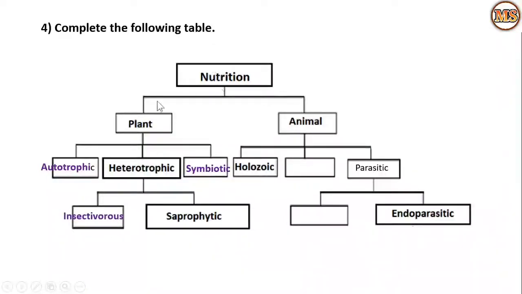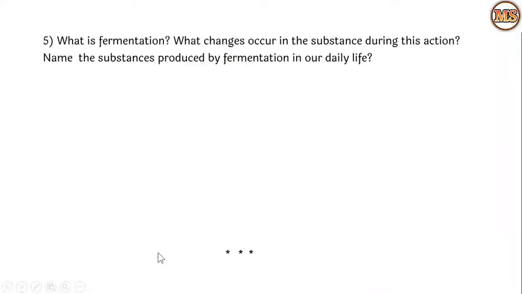So nutrition is divided into basically two types, that is plant and animal. In plant, three types, that is autotrophic, heterotrophic and symbiotic. And this heterotrophic is further divided into two types, that is insectivorous and saprophytic. Regarding the animal, we discuss here holozoic, saprozoic and parasitic. These are the three types. Once again, this parasitic is divided into two types, that is ectoparasitic and endoparasitic.